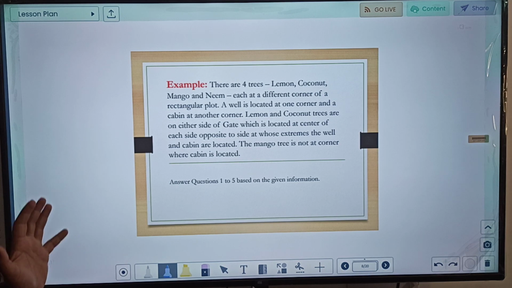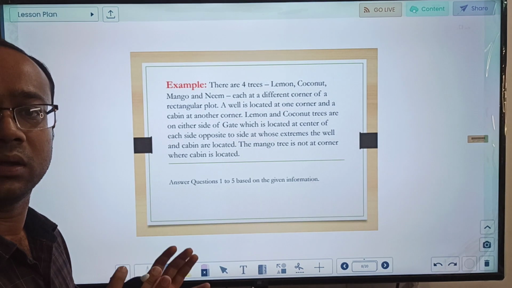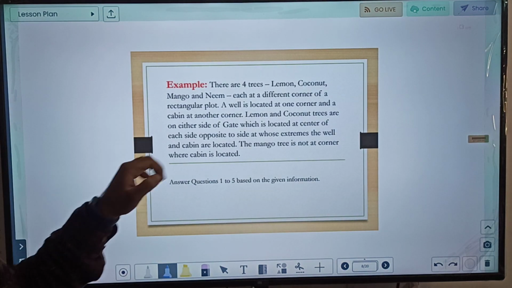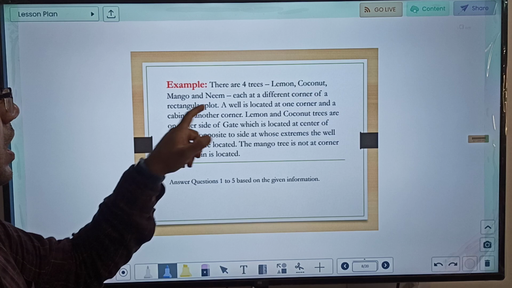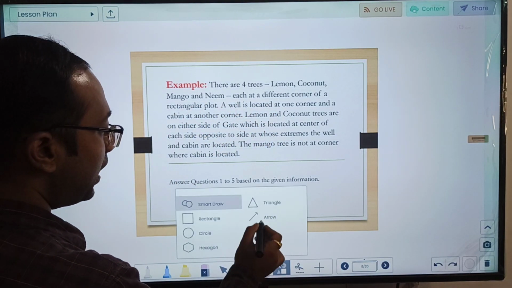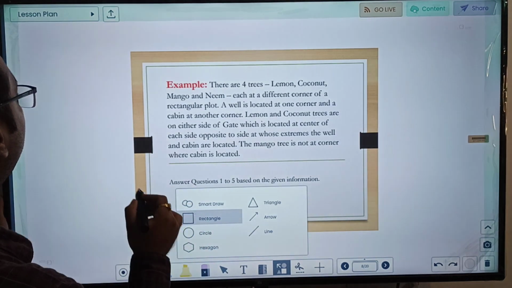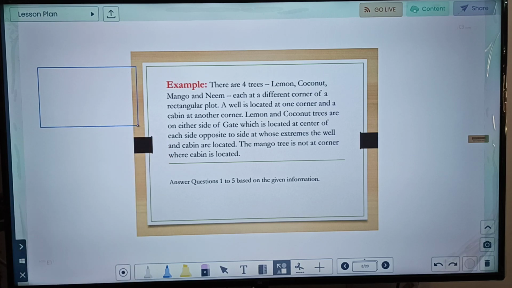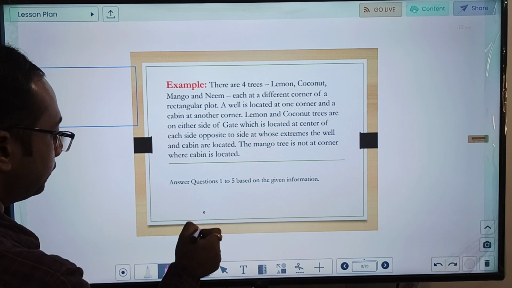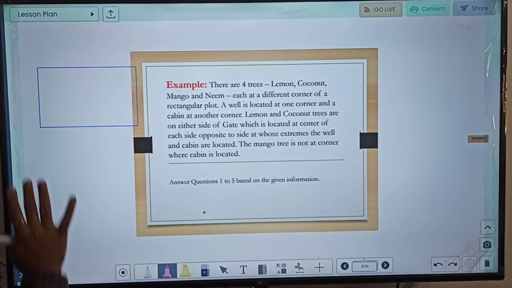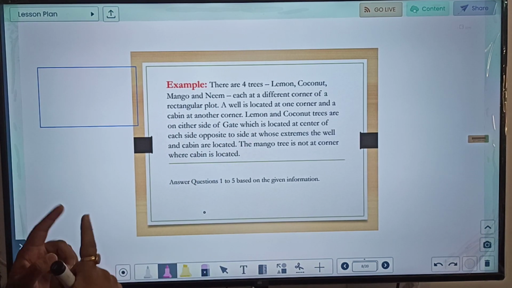Let us try and understand with a problem what kind of variables can be given and how it can be solved. So what is this set? It is given there are 4 trees, each at the end of a rectangular plot. So we have some rectangular plot, and in that rectangular plot there are 4 trees. So suppose this is a rectangular plot. What it is saying? There are 4 trees: lemon, coconut, mango and neem. At these 4 adjacent corners a well is located at one corner, a cabin at another.